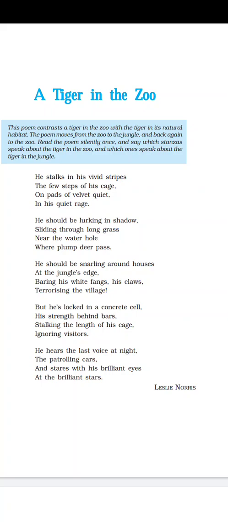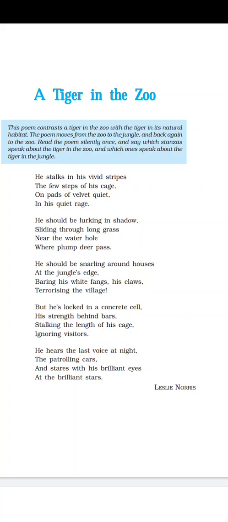The few steps of his cage. So the tiger moves inside the cage. The few steps means that the cage has a particular area.